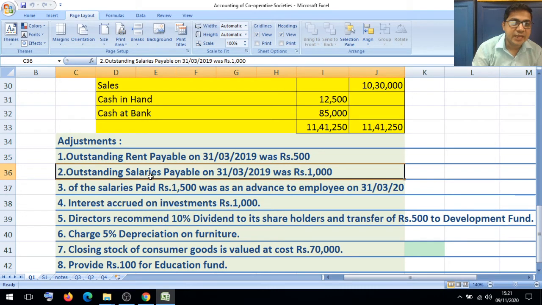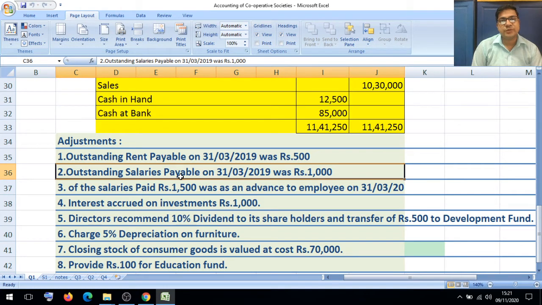Outstanding salary payable: payable means due, and outstanding means not paid. The outstanding salary we have to add to the salary. Next effect, balance sheet asset side: of the salary paid, 1,000 was paid in advance. The advance salary is a prepaid salary, so less from salary 1,500. And the next effect we have to show on the balance sheet asset side.